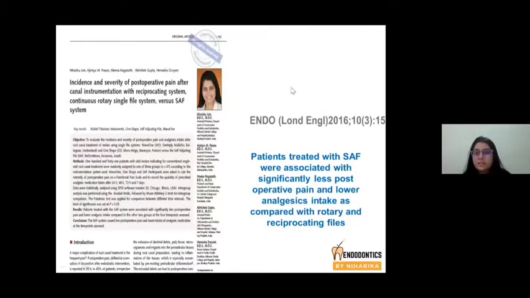So this was a multicentric study that was done by us, and SAF produced fabulous results. Remember, SAF produces good results in terms of canal centering ability, in terms of post-operative pain, in terms of minimal apical debris extrusion.